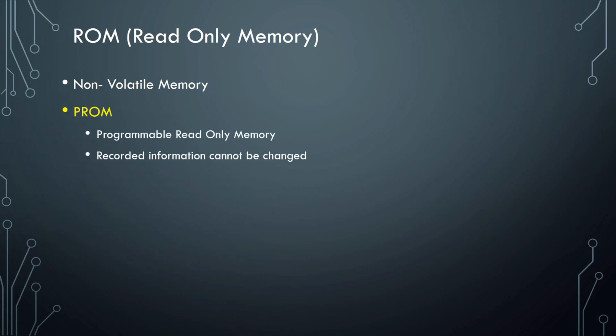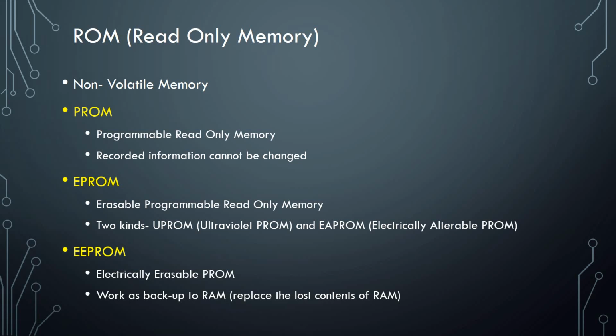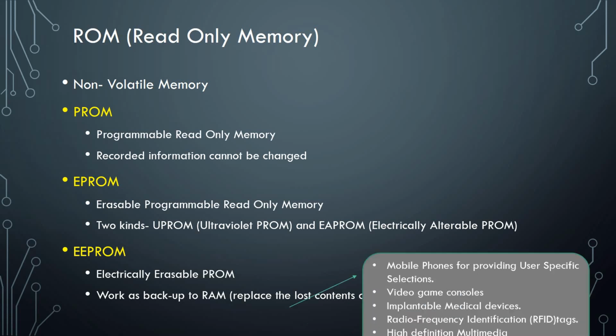Next we have ROM, which is a non-volatile memory. That means it does not refresh itself again and again. First we have PROM, programmable read-only memory. EPROM, erasable programmable, which is of two types, ultraviolet and electrically alterable. Next we have EEPROM, electrically erasable programmable memory, which works as a backup to RAM, because if RAM loses the contents, then they can be replaced with the help of EEPROM.